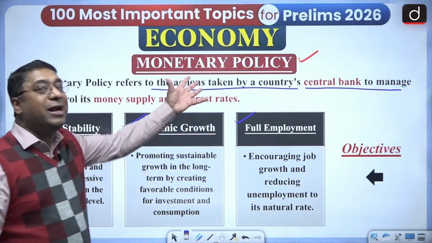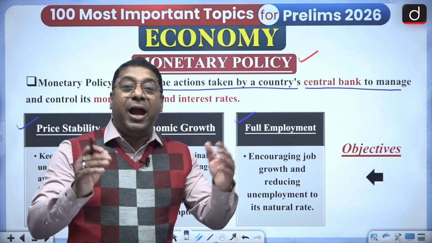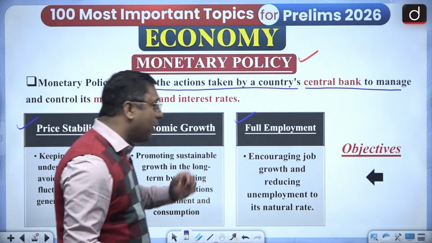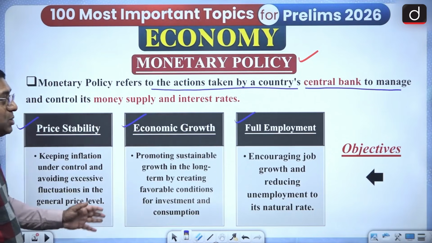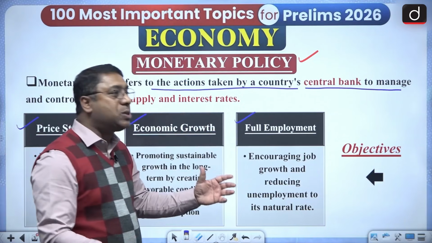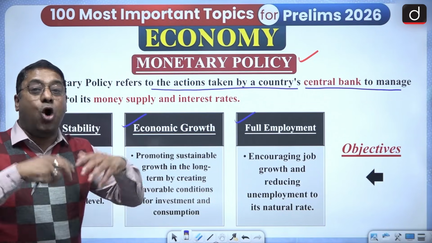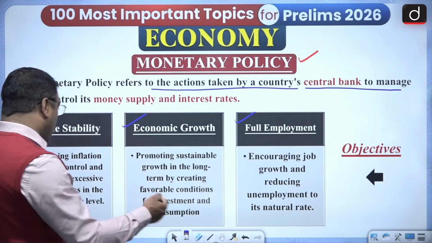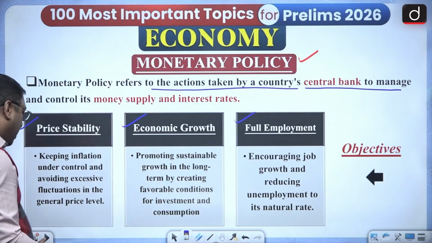And who will create the favorable conditions in the economy? It is the RBI, it is the government and all. And then the last one is full employment, that is, the monetary policy which is guided by the central bank always tries to encourage job creation rather than unemployment. So this is what monetary policy is.